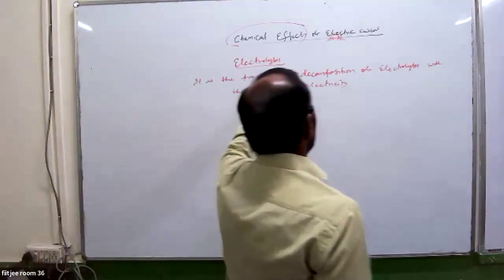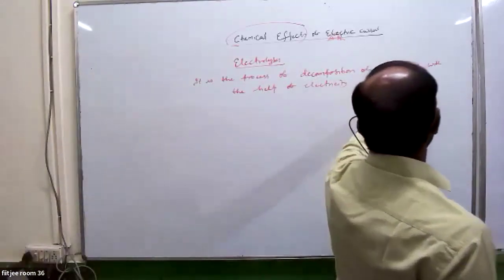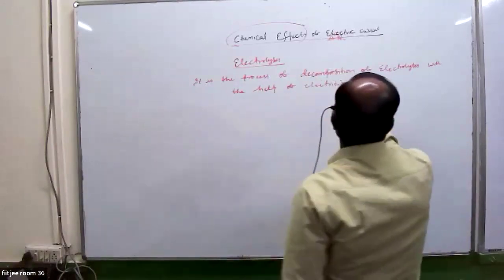Electrolysis is the process of decomposition of electrolytes with the help of electricity.